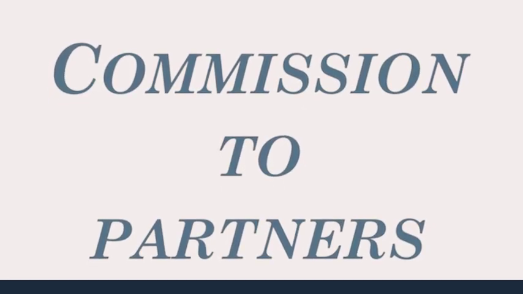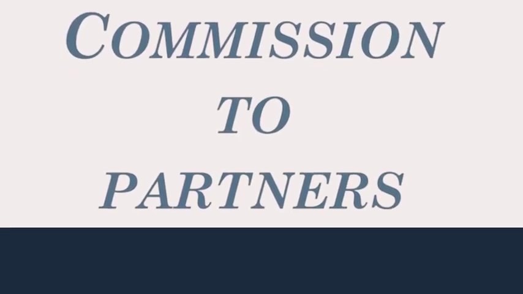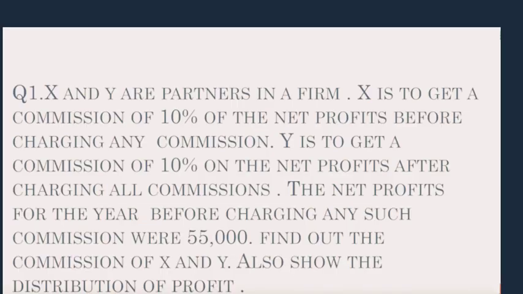Next we will follow a numerical on commission to partners. Let's see the question. In this sum, it has been said that X and Y are partners in a firm and X will get a commission of 10% on the net profit before charging such commission. Before charging such commission means 10% will be calculated directly on the net profit. Whereas Y will get 10% commission after charging all the commissions on net profit.